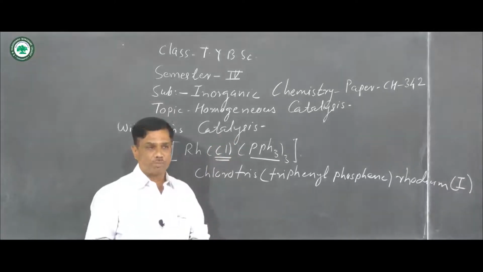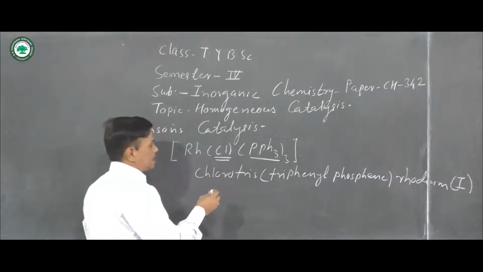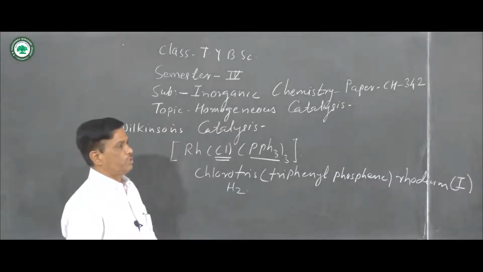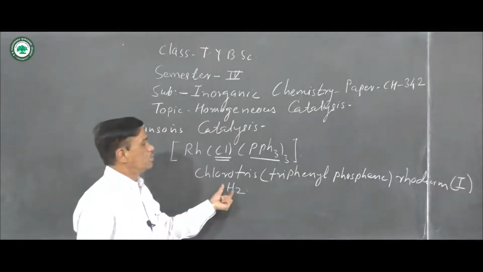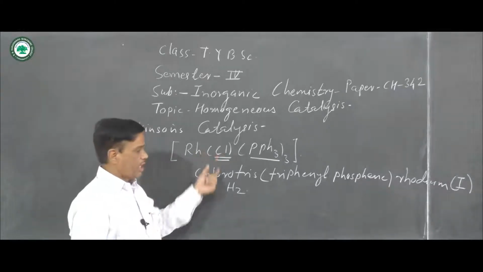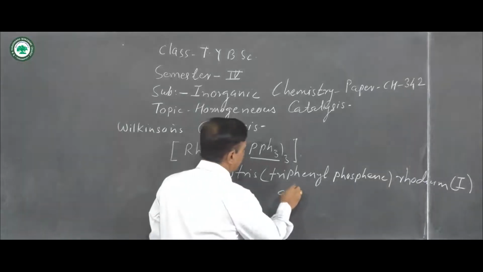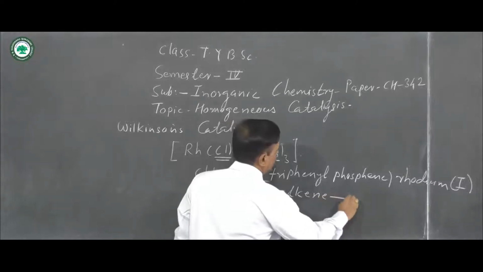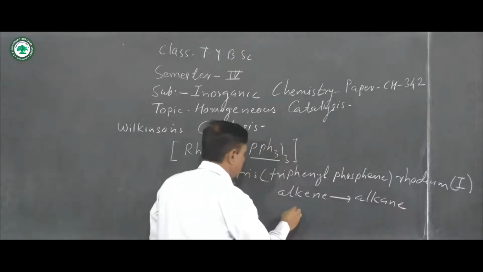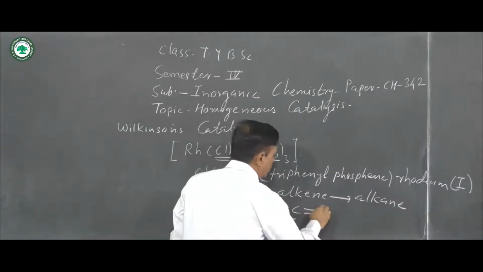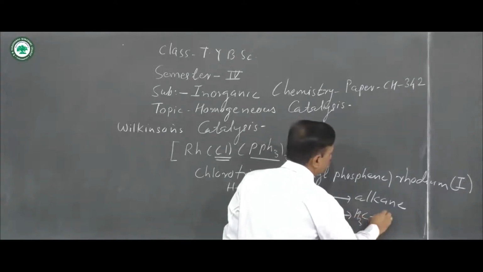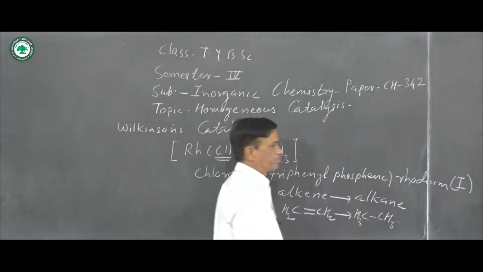This is the hydrogenation process in which there is addition of an H2 molecule, and there is a conversion of alkene into alkane. Here CH2=CH2 is converted into CH3-CH3.